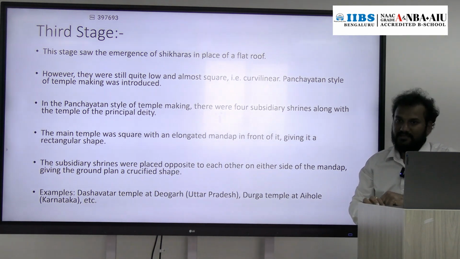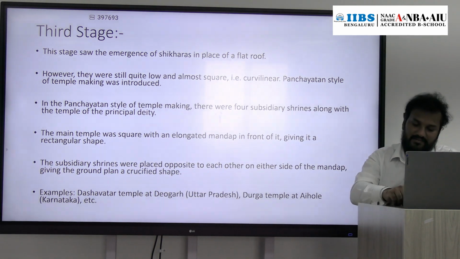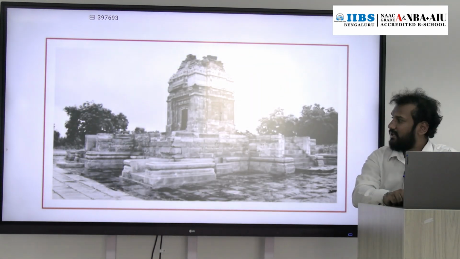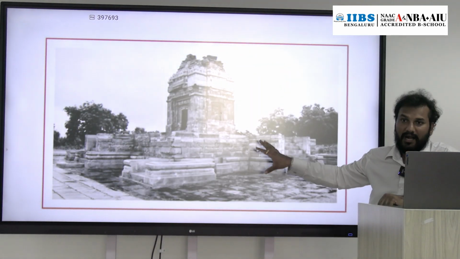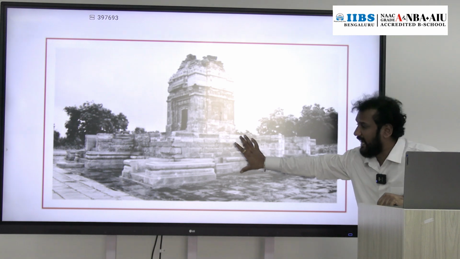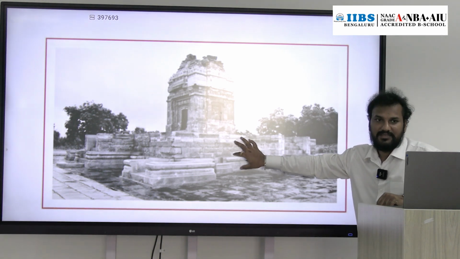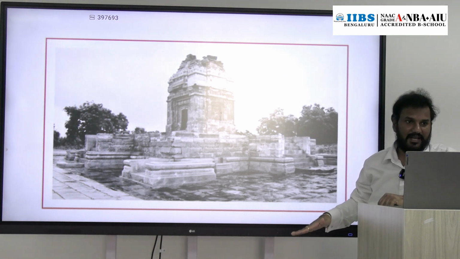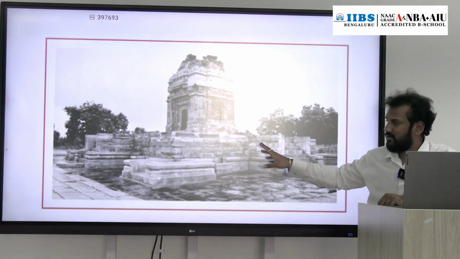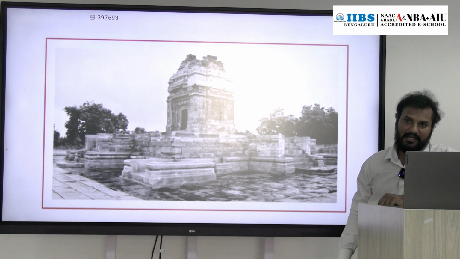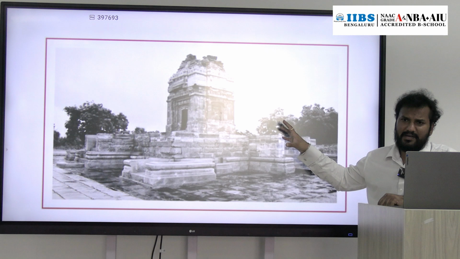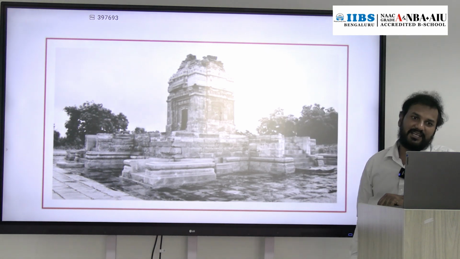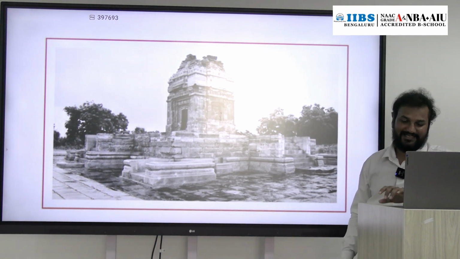Check in the picture: if you observe, there is a high raised platform. In the first and second stages there was a low platform. In the third stage you can see it is a high raised platform. Remember, all these developments are part of the Nagara style of architecture.